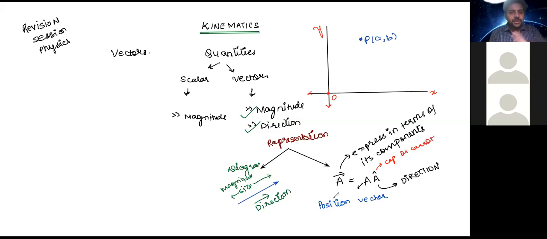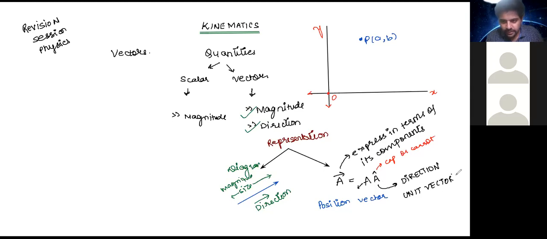A more academic way of looking at this is carets. Otherwise, you can call it cap. So I will call A vector is equal to magnitude of A into direction of A, where you call this as A cap or A caret. Then we have this A cap is also called unit vector.